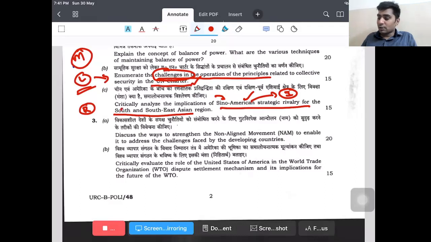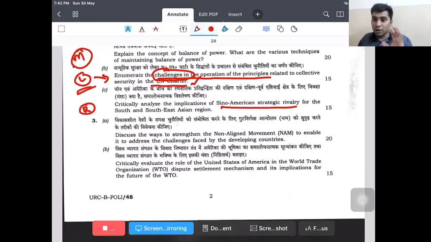But if you look at liberals, how did liberals see it? If you look at this from the liberal perspective, why does this strategic rivalry exist? Because there is no institution to resolve these disputes at the regional level. So you can take the model of Ernest Haas that we discussed, functional specialization, or David Mitrany. David Mitrany called for confederation at the global level, and Ernest Haas said confederation at the regional level.